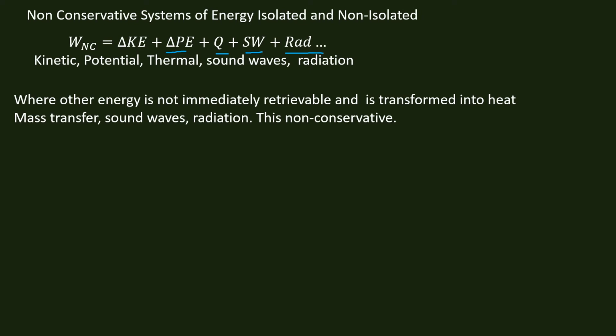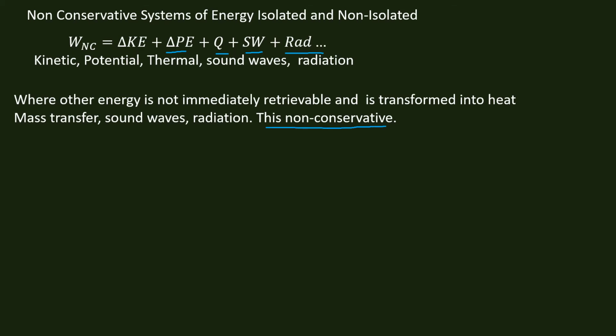So all these things can give non-conservative energy. These are all energy that could be in a system: kinetic, potential, thermal, sound waves, radiation. Where other energy is not immediately retrievable and is transformed to heat, mass transfer, sound waves, radiation, this is always non-conservative.